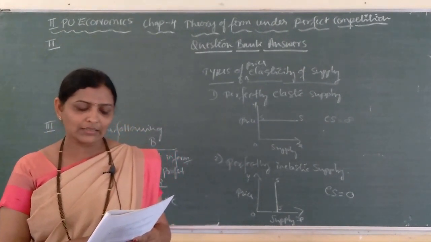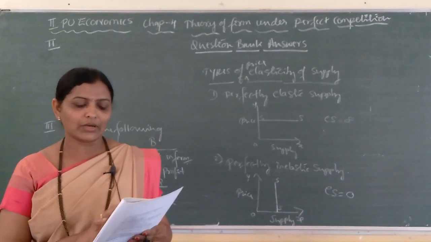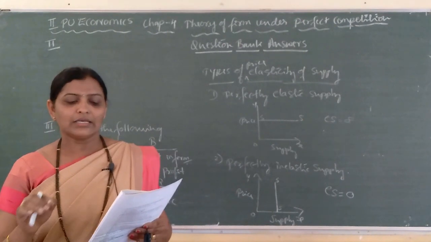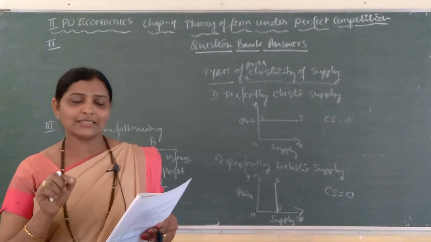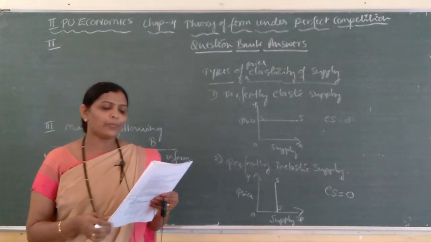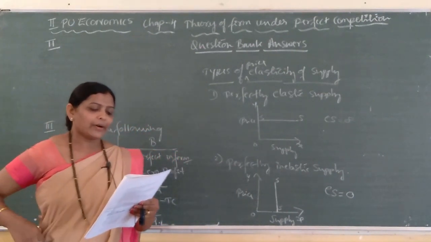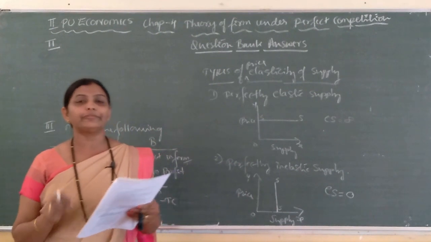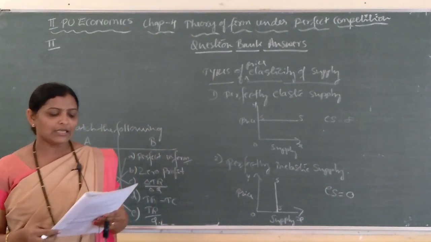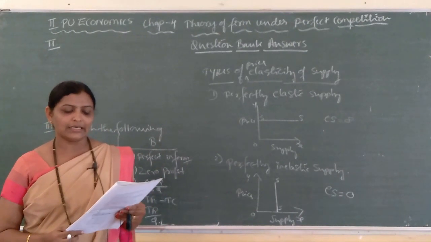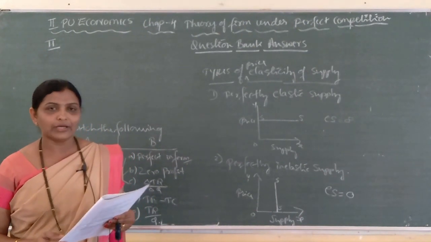ES is equal to 1, no. ES is greater than 1, no. C option is ES is equal to 1. D option is ES is equal to infinite. Next, the revenue per unit of output of a firm is called as: options are A. TR, B. MR, C. AR, D. none of the above.